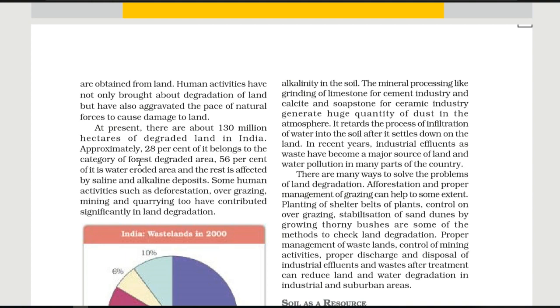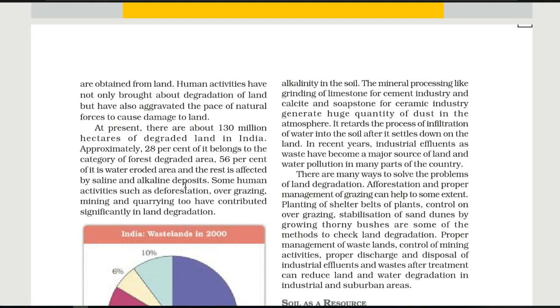Next, approximately 28% of it belongs to the category of forest degraded area, 56% of it is water eroded area, and the rest is affected by saline and alkaline deposits. So how is the land going to be degraded? Just like the 28% that belongs to the category of forest degraded area, forest area is going to be degraded. Next, we have 56% area which, due to water activity, is going to be eroded.